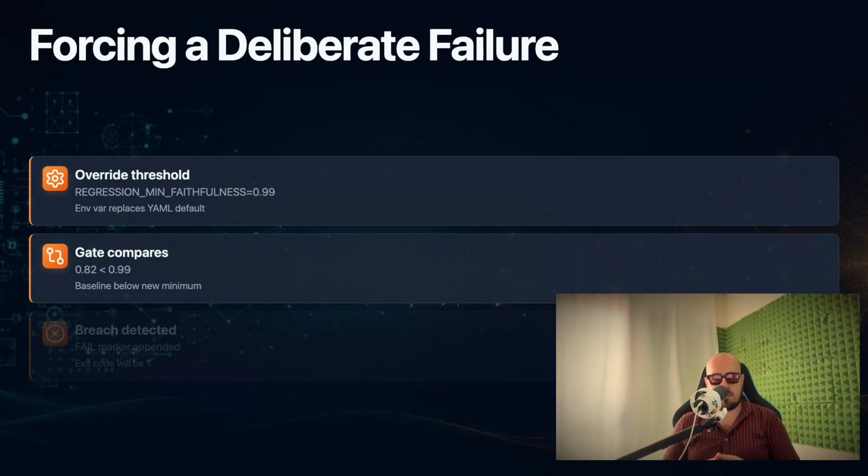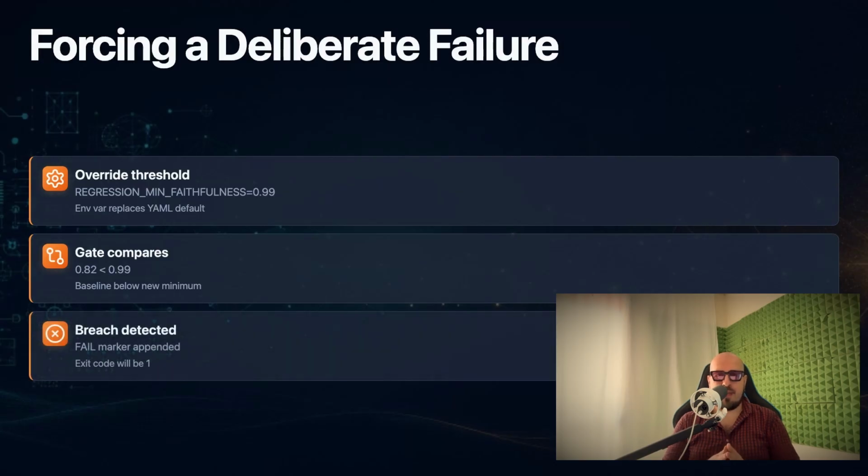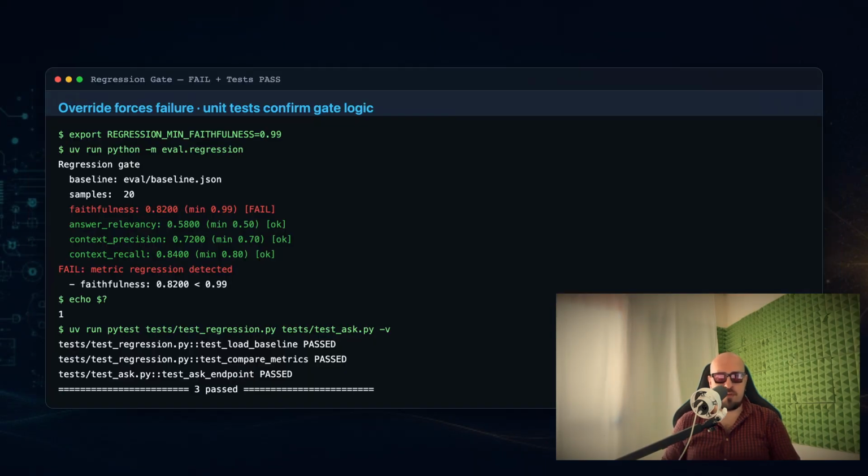We override the faithfulness floor by setting the environment variable regression mean faithfulness to 0.99 and rerun the same command. The gate detects that our baseline faithfulness of 0.82 is below the new minimum of 0.99. The table prints a red fail marker next to faithfulness, and the script prints fail, metric regression detected, to standard error with the exact branch line, faithfulness 0.8200 less than 0.99. The script exits 1,